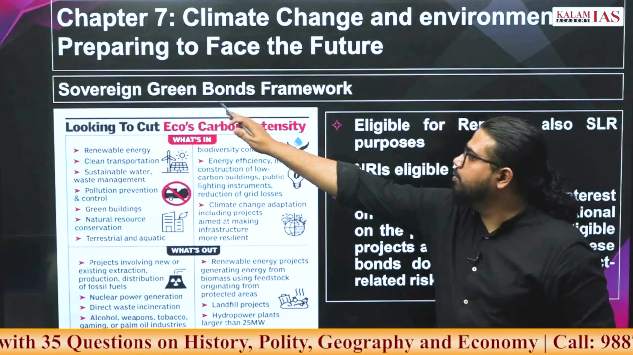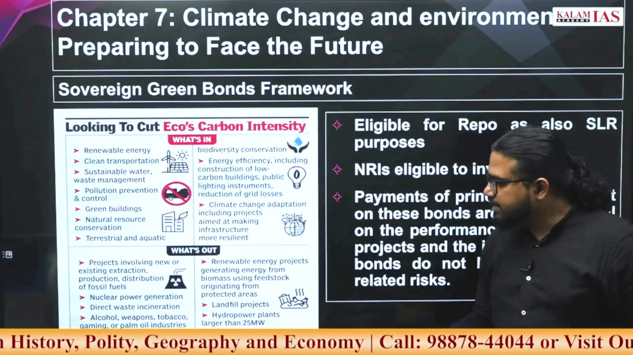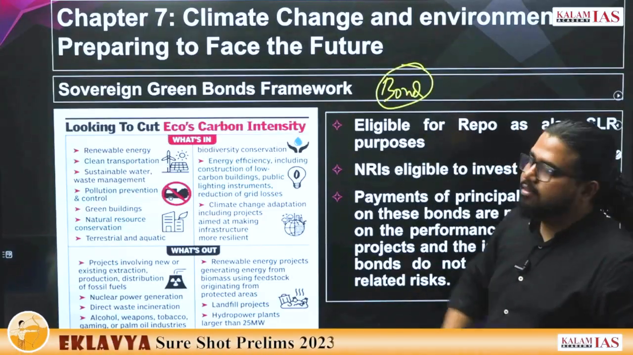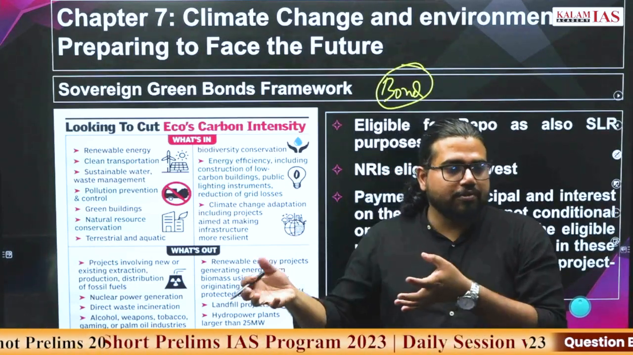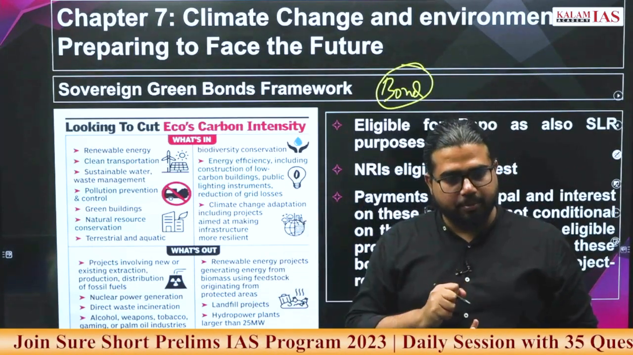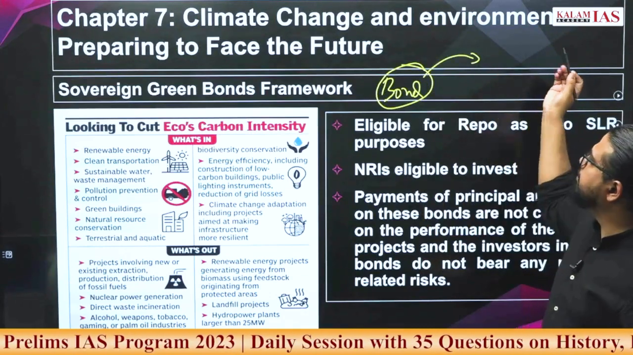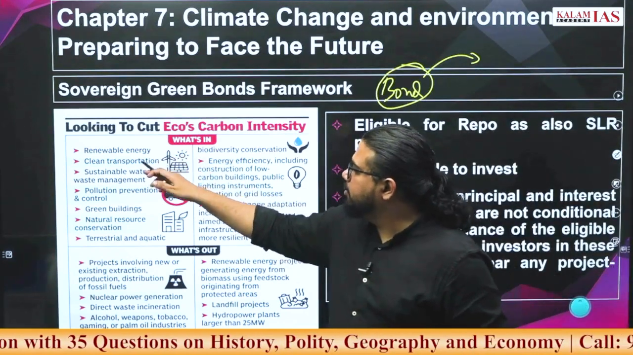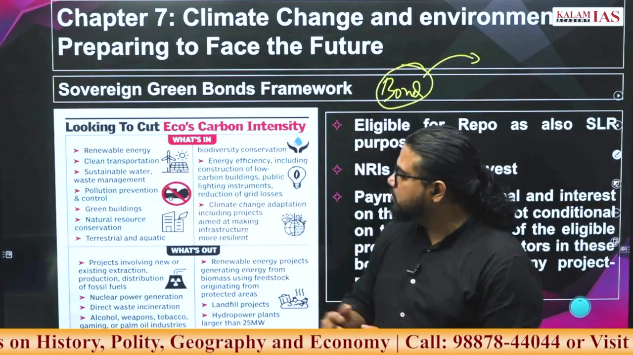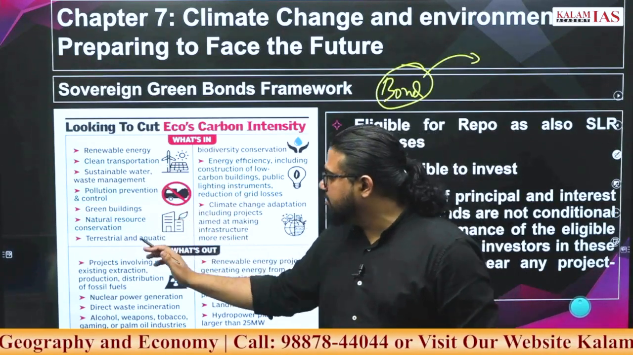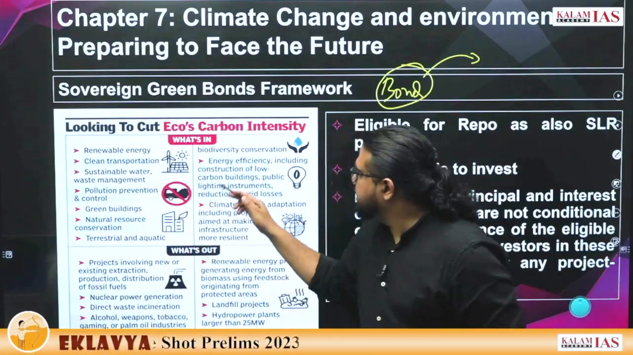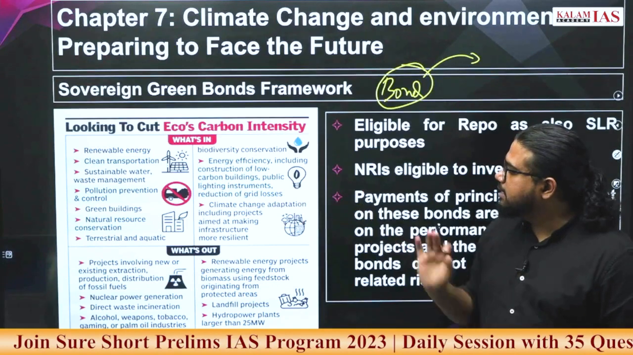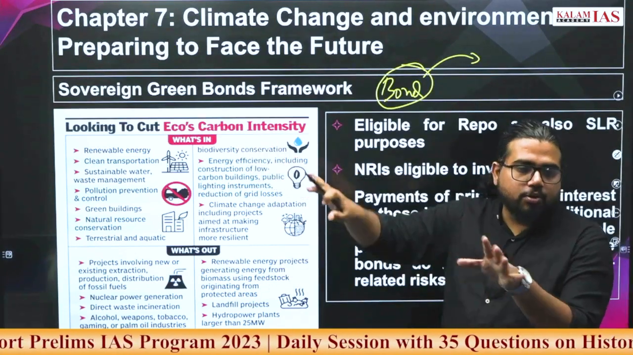Yeah, this is sovereign green bonds. What exactly is it? Everything is exactly the same as a bond. It is a debt instrument, and the government or sovereign authority will issue it and raise money from the market. The only difference is that this raised money will be used for renewable energy or green projects. What does it include? Renewable energy, clean transportation, sustainable water and waste management, pollution prevention, green building, natural resource conservation, terrestrial and aquatic biodiversity conservation, energy efficiency, and climate change adaptation initiatives. All these projects will be included as green projects.